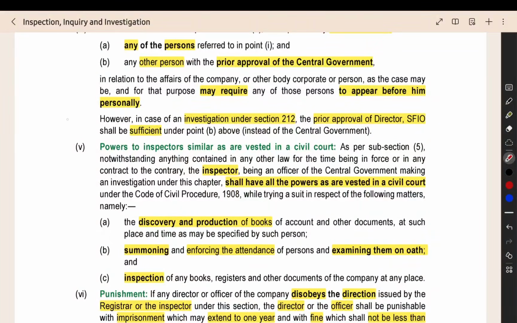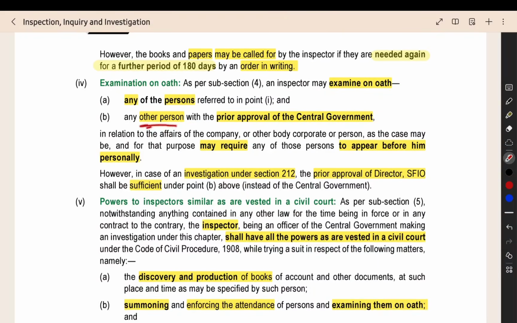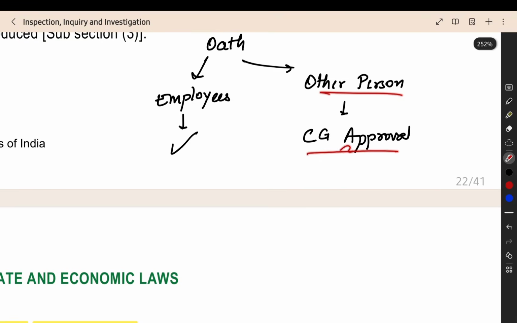Then if the investigating officer wants, they can demand some persons to appear personally also. They can ask them to appear before him personally and provide the explanation. Then here, any other person, they have to get the approval of the central government, I told you, right? Here, any other person, central government approval.